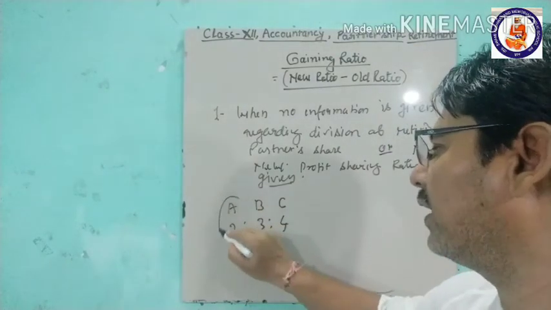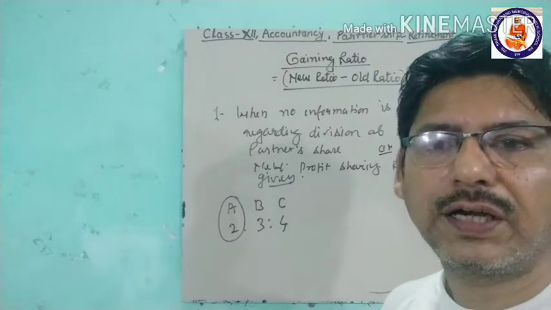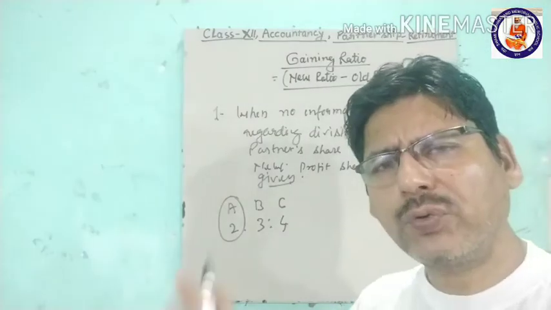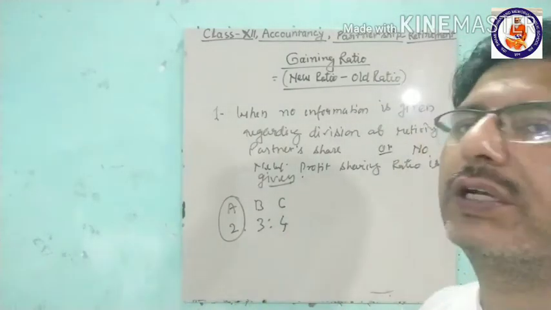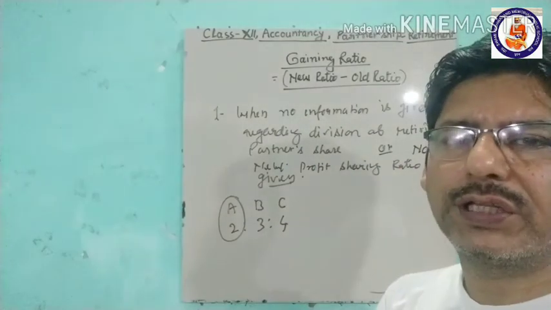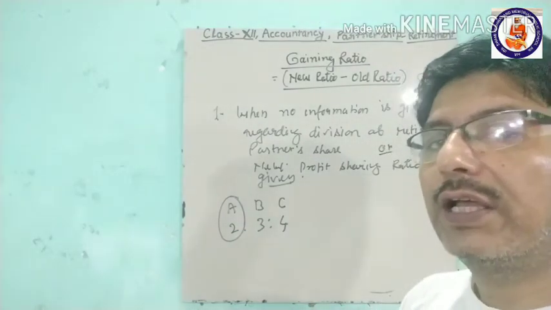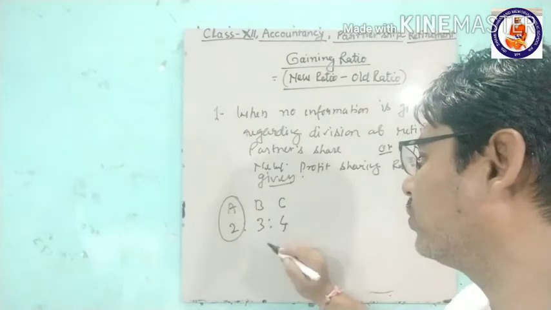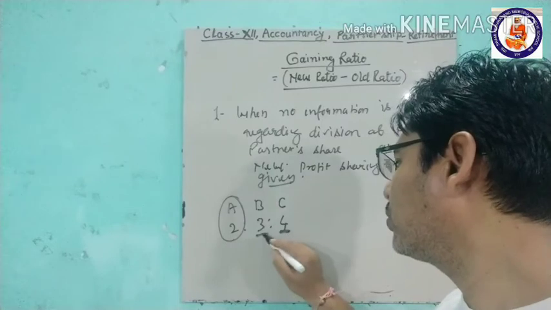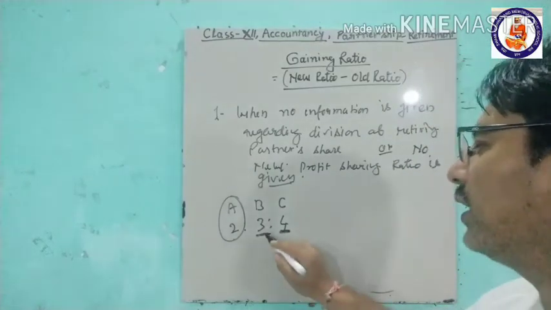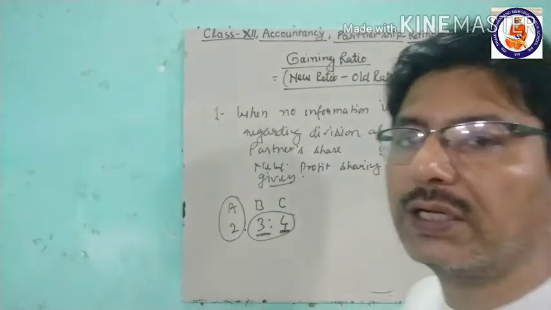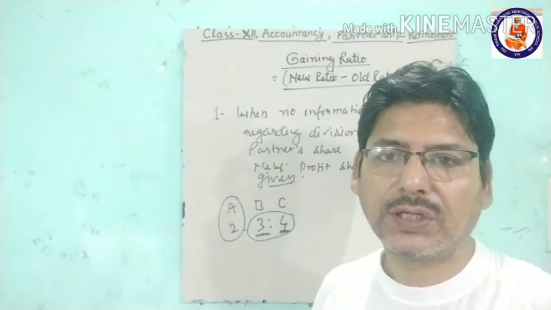And if A retires, and no information is given on how his share will be distributed, then what would be the gaining ratio? His share will be taken in this ratio only. In that case, the gaining ratio will be the profit sharing ratio among the remaining partners.